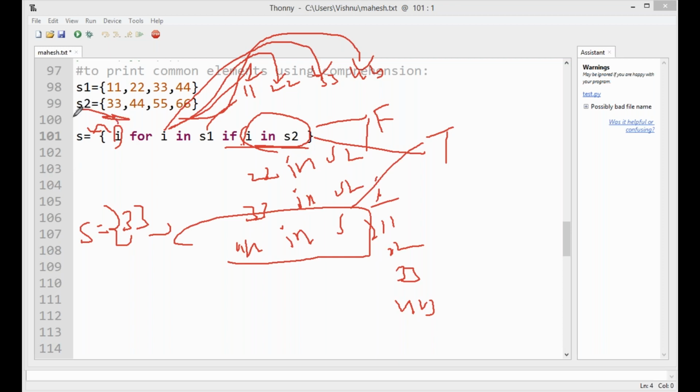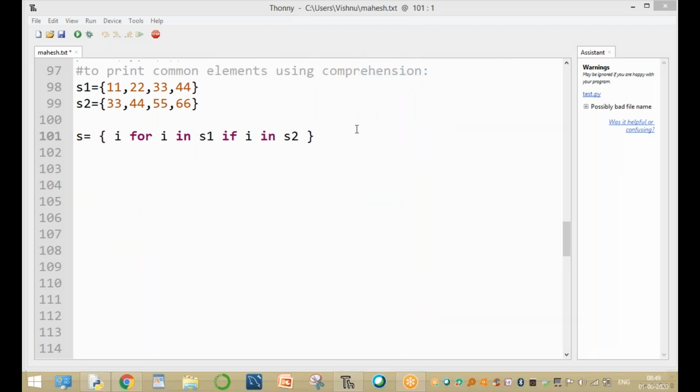Automatically, the same I value is assigned to S. The I value is 44. 44 is assigned to S, completing the entire I. Again, I go to the next I value. No more values in the range function. That's why we only print the common elements without using the intersection function. Please observe this one.